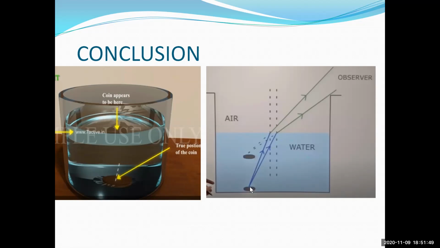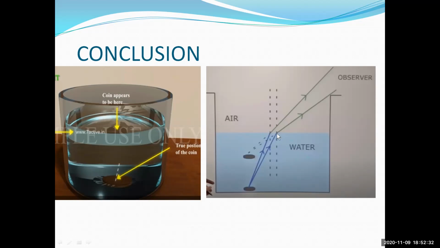Actually, the coin is at the bottom, but from Fermat's principle we know that the light ray always travels between two points in a path which needs the shortest time to cover. So, by observing the path of the ray, it is clear that the light ray changes the direction at the interface separating the two media.